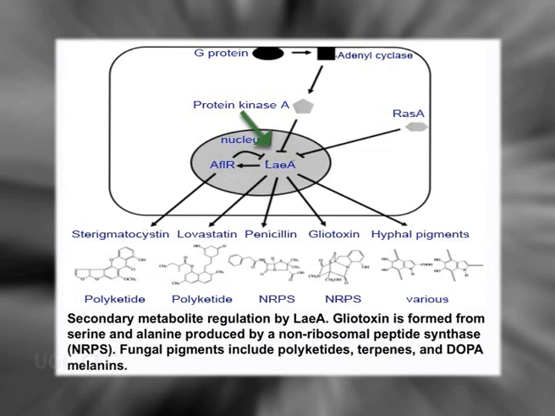which will activate the LaeA gene, and this LaeA gene will produce a series of compounds which can be polyketides, which can be the NRPS, that is non-ribosomal peptide synthase, which include the gliotoxin, which also include certain pigments. So those fungi, because they are green or black in color, it is not due to chlorophyll, but because of this fungal pigment produced by this LaeA gene activated by this G protein mediated pathway.